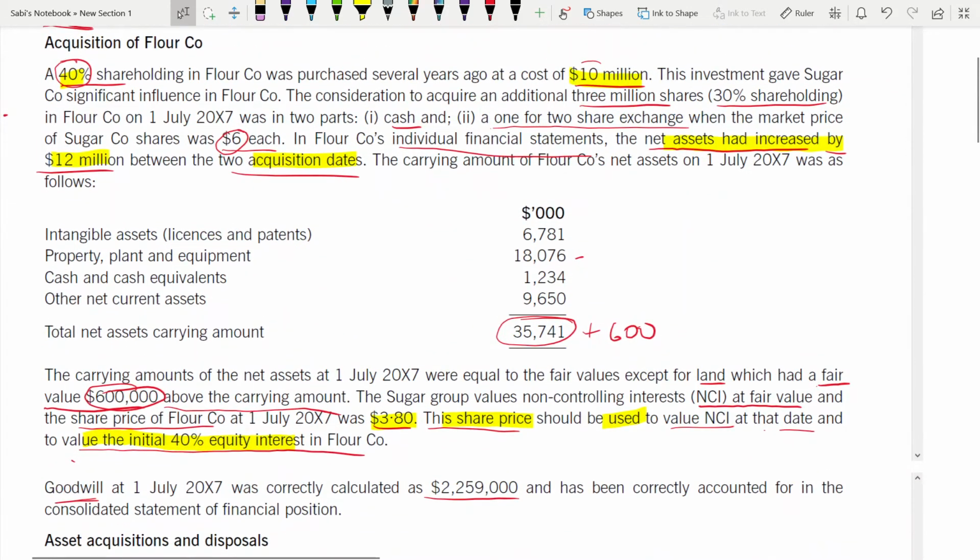Yes, this is the inflow, that is the outflow, so that will be the total outflow.